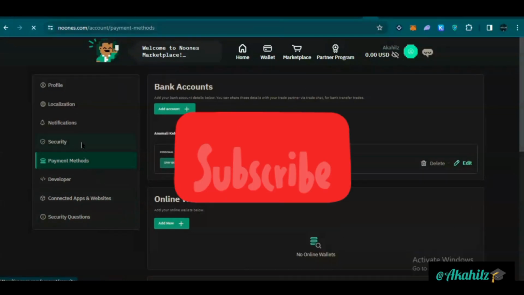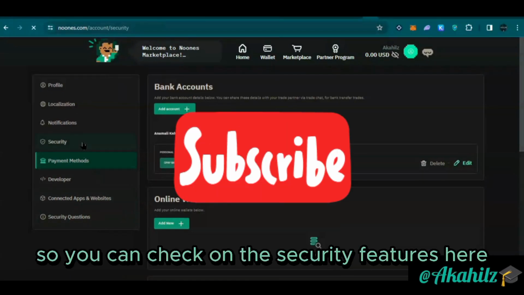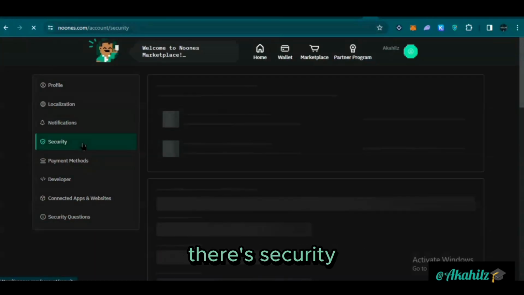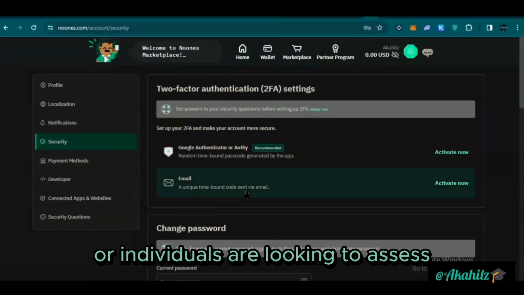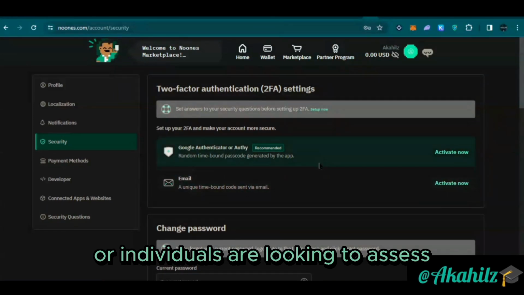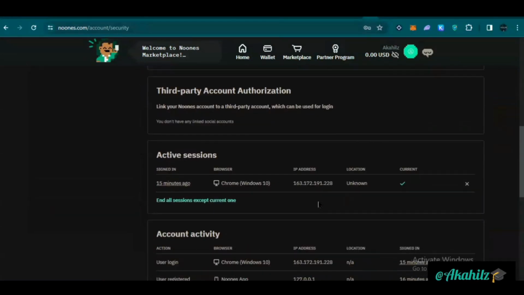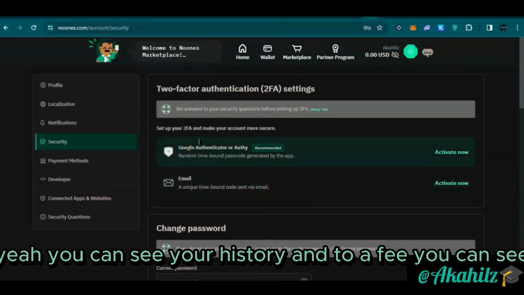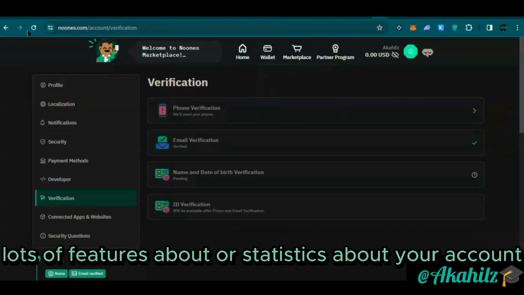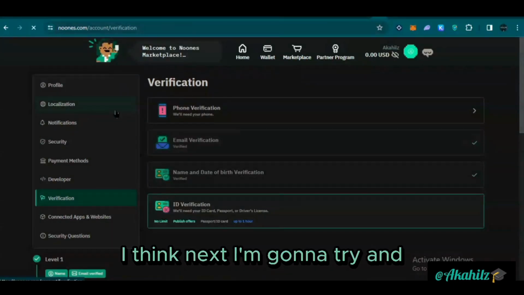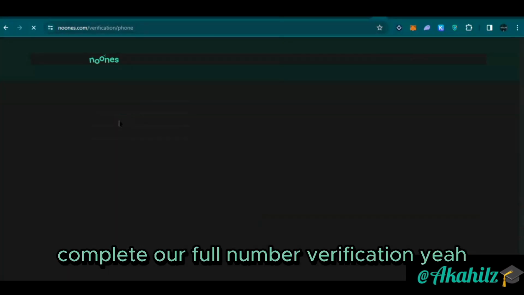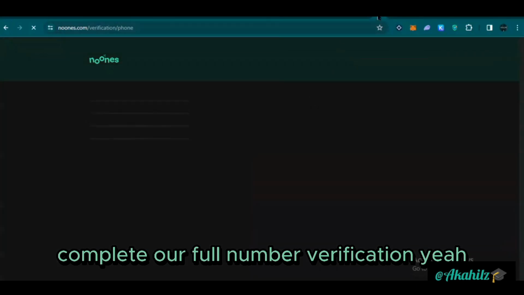It works. So you can check on the security features here. So there's localization, there's security, there's notifications, there's even developer access for individuals that are looking to access through the developer mode, guys. Here you can see your history and 2FA. You can see lots of features or statistics about your account. So I'm just going to go next. I think next I'm going to try and complete our phone number verification here.